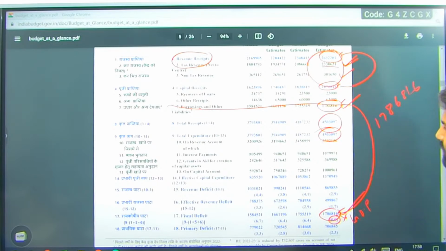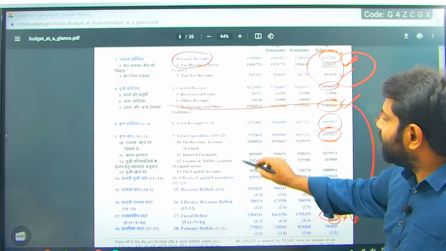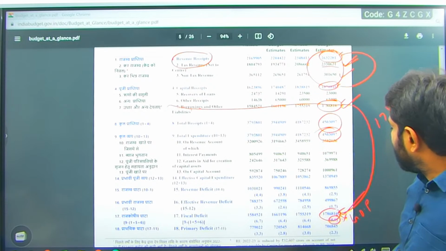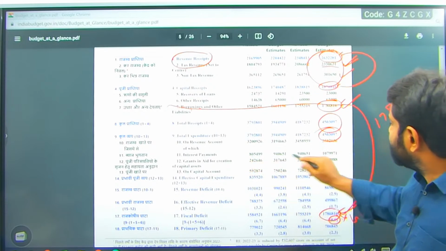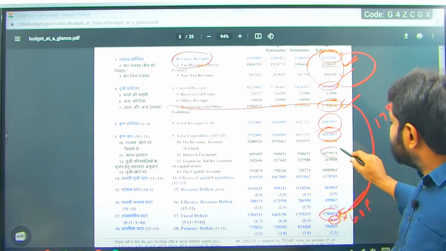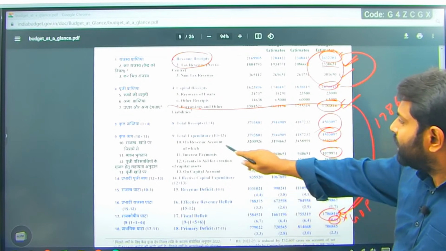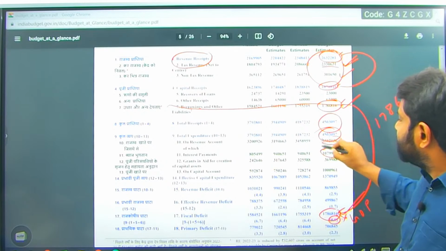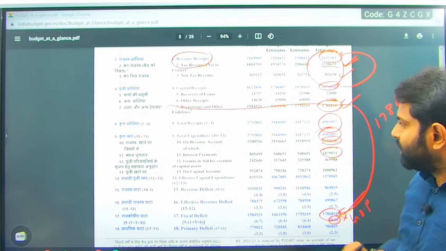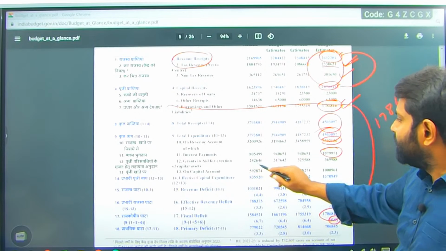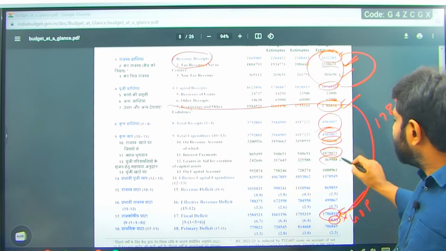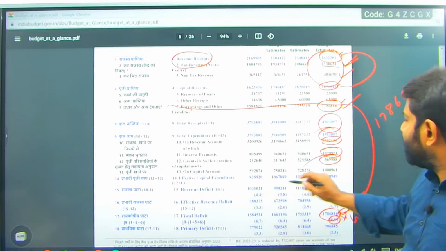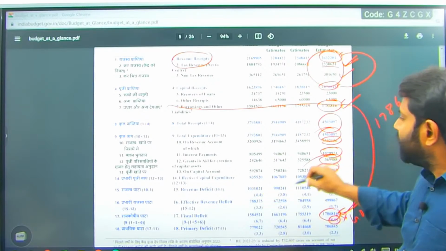And if you come to the expenditure, how much is going for interest payments? 10 lakhs is going for interest payments. And on revenue account, it is going for 35 lakh. And grants in aid for creation, it is going 3,69,000. On capital account, it is 10 lakh crore.